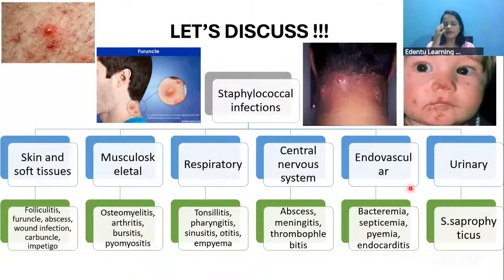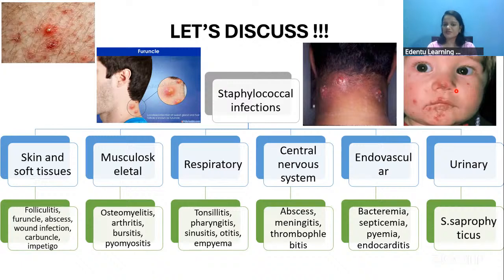So what are the infections that can be caused by this Staph aureus, the staphylococcal infections? Skin infections are the most common, like folliculitis, furuncle, carbuncle, and impetigo. Musculoskeletal disorders may also be seen, like osteomyelitis, arthritis, and pyomyositis.